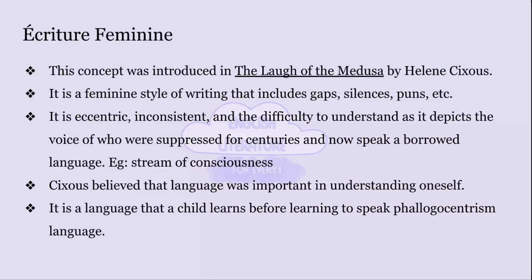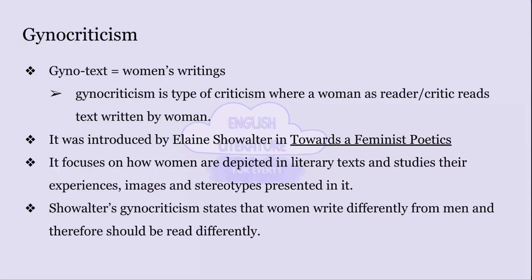An example of eccentric feminine is stream of consciousness style of writing, where the author uses multiple monologues and includes the thought of a character. You can read work of Virginia Woolf to understand what stream of consciousness is. Hélène also states that a baby who has not learned the language often babbles and communicates in Écriture Feminine. Up next, we have gynocriticism.